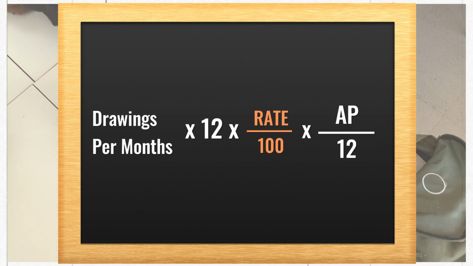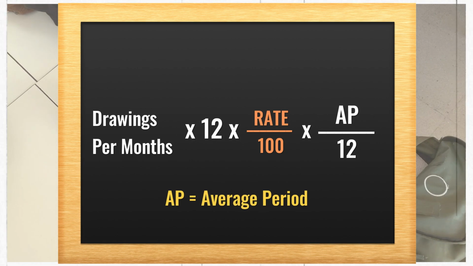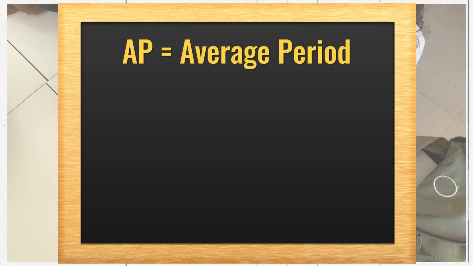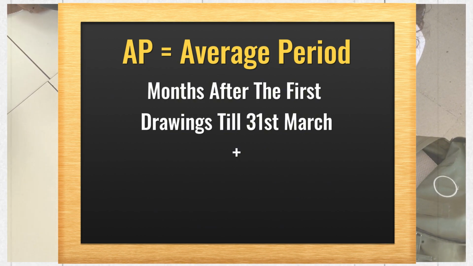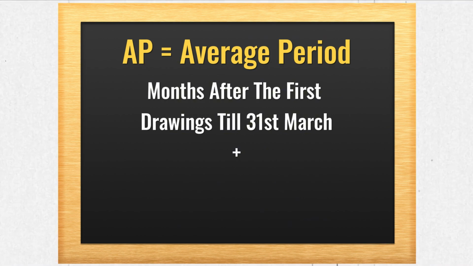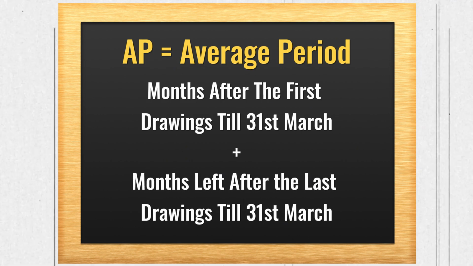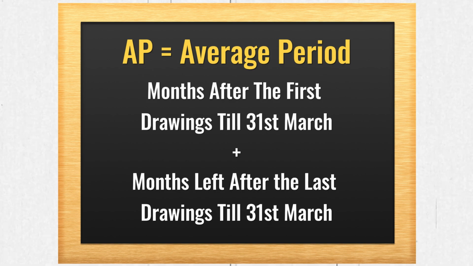Now what is the meaning of AP? AP means average period. And how do we calculate that average period? The formula is months left after the first drawing till 31st March plus months left after the last drawing till 31st March, whole upon 2. This is the formula to calculate the average period. After calculating the average period, just multiply it with the formula and you will get the answer.